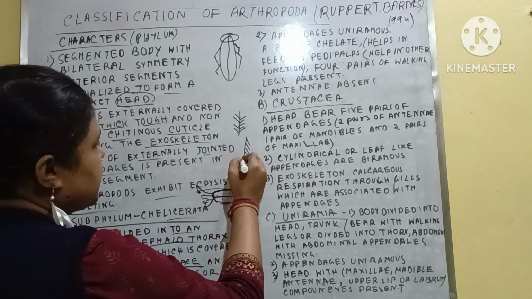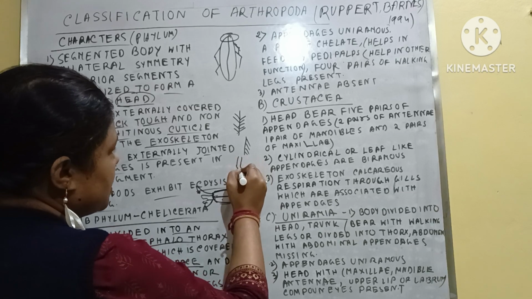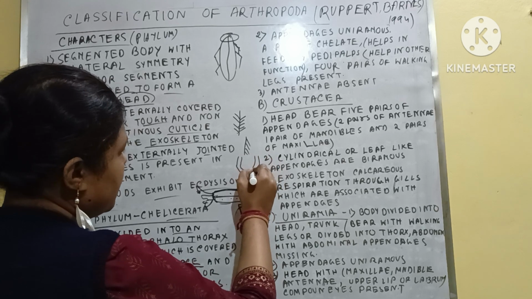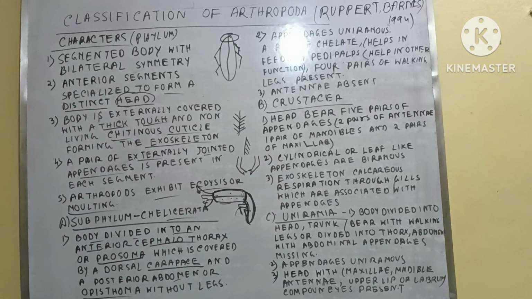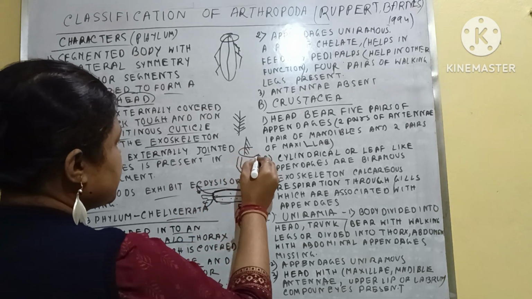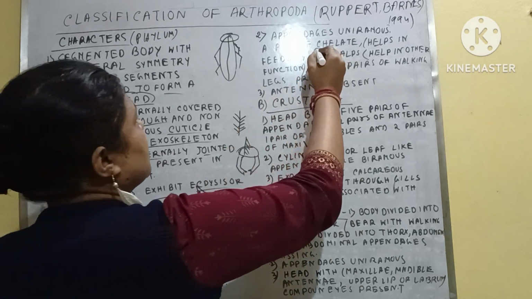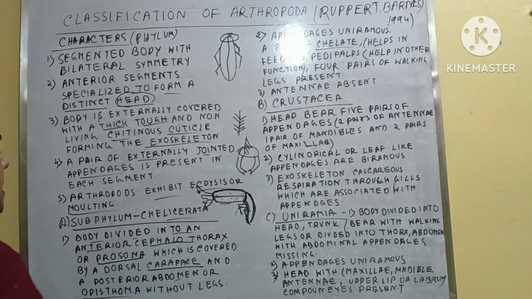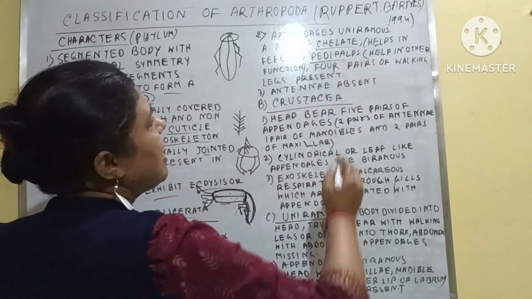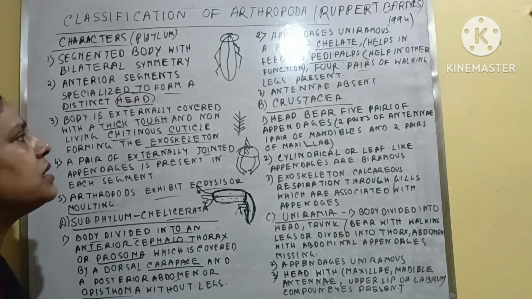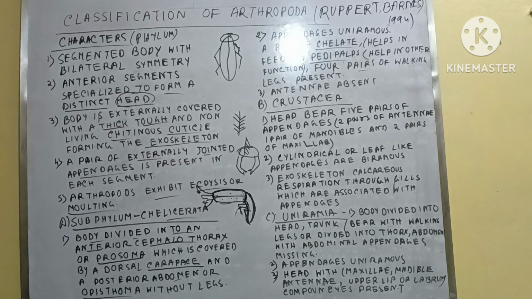This is called the chelate-like structure, and that comes from the cephalothorax or head portion. Due to the presence of chelate, this is known as the Cheliceratum. Not only chelate, one more thing, pedipalps are present, and 4 pairs of walking legs are also present. Antenna are absent here. So these are the 3 features that are seen in the Cheliceratum.